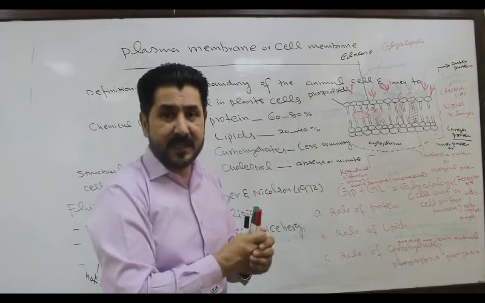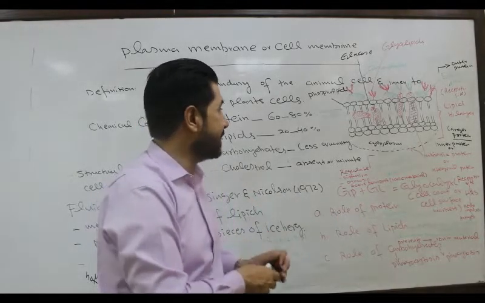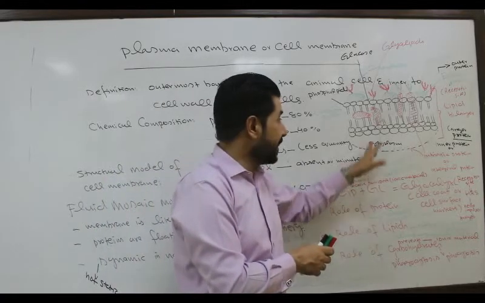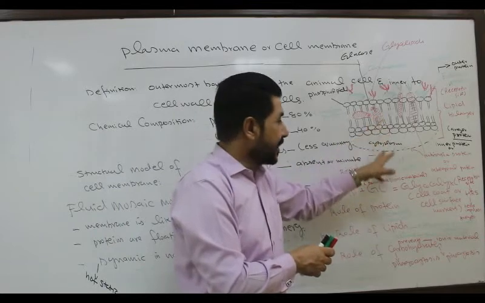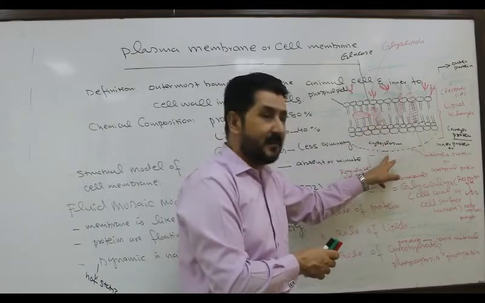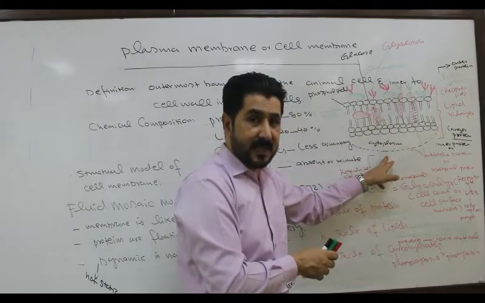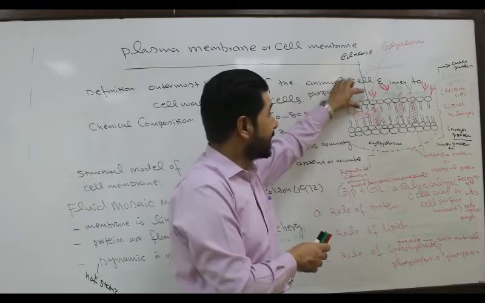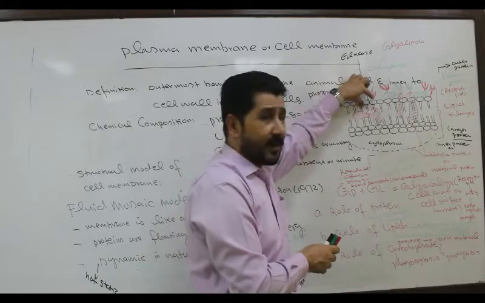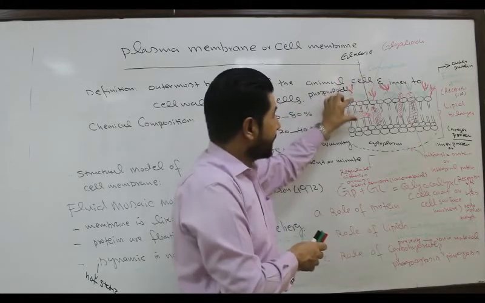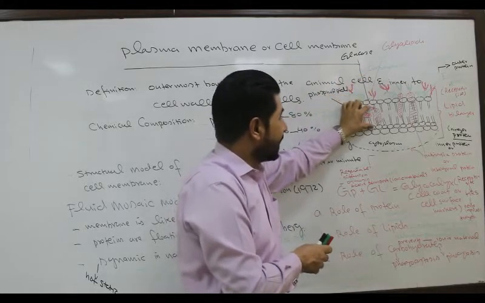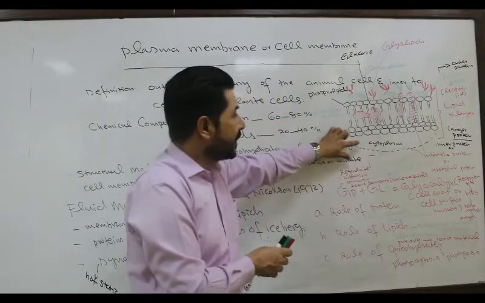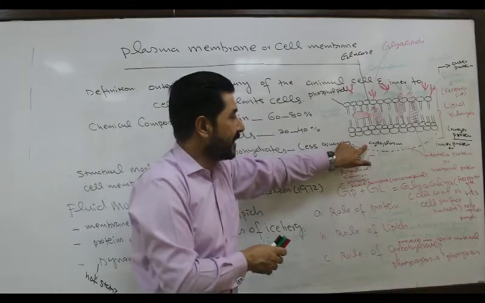Selective permeability in the plasma membrane or cell membrane is because of what? These proteins, especially carrier protein and channel protein, which are also called permeases. Permeases, because ionic substances cannot pass the barrier of what? Phospholipid, until they are attached with the permeases or the intrinsic or carrier protein to reach the other component of the cell.